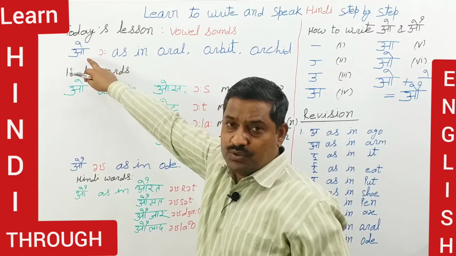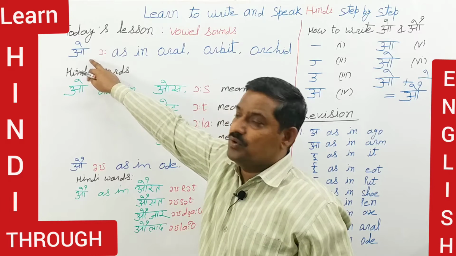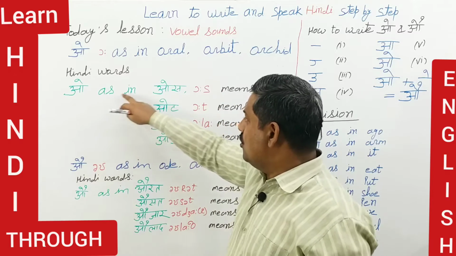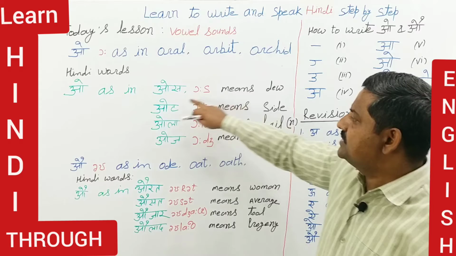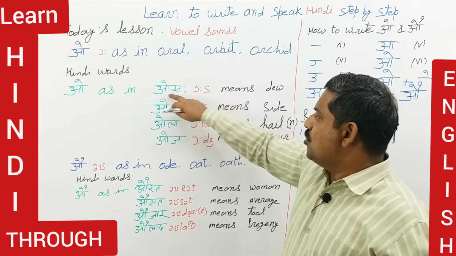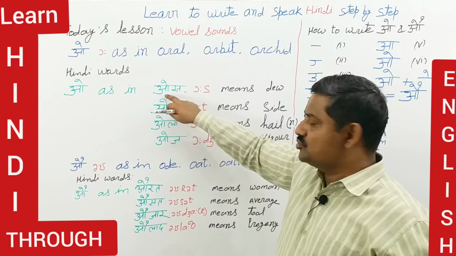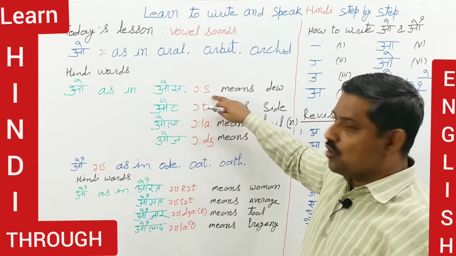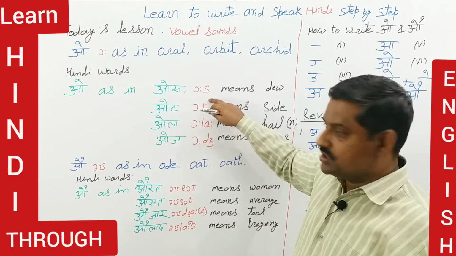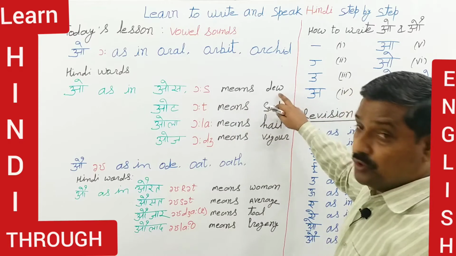Now, how is this word written and read in Hindi? Here you can see these symbols. This is Os. Os means dew.